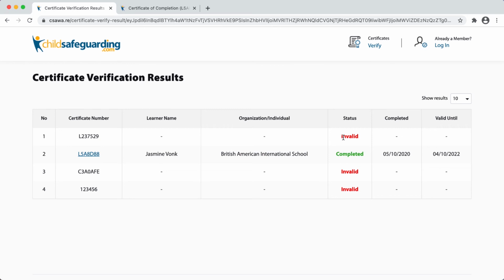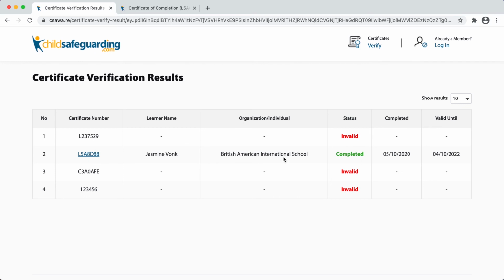If they are invalid, that doesn't mean that it is an incorrect number, it just means that it is not a completed certificate. For completed certificates, you'll be shown that it's completed right here, and you'll be shown the information you should see on the certificate so that you can independently verify that the certificate information that's presented to you matches what's in our database.